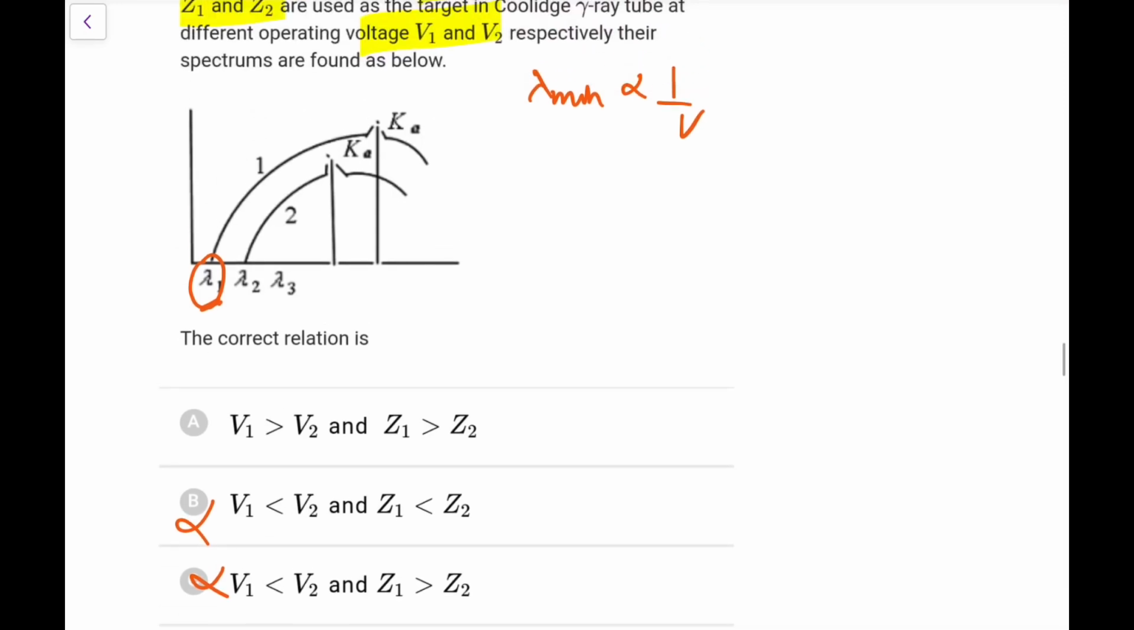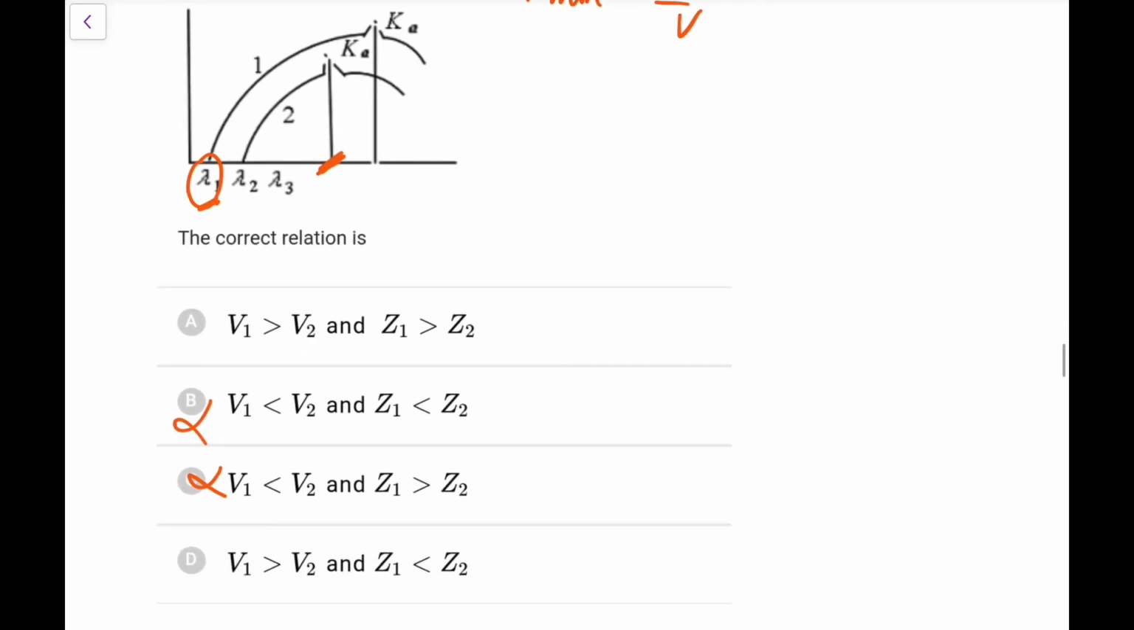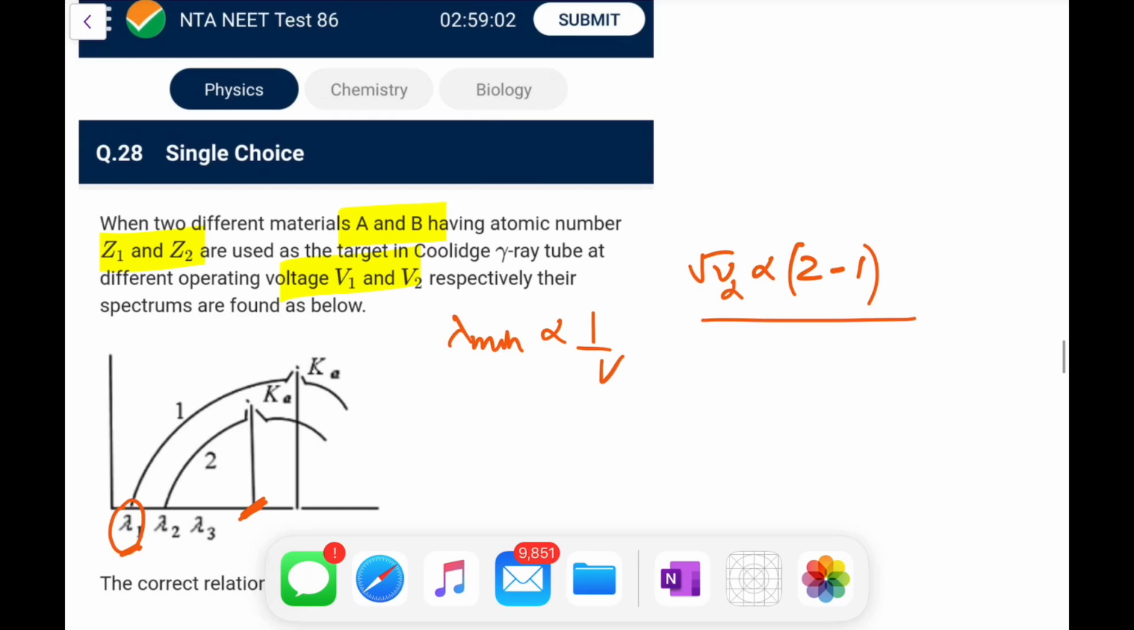Now looking at the graph for the K alpha line, root of nu is proportional to Z minus 1. So lambda would be inverse. So higher the Z, more the frequency, lesser will be the lambda. So this one with lesser lambda will have Z more. So 2,1 will have Z more. That would be option D. This is called Moseley's law.